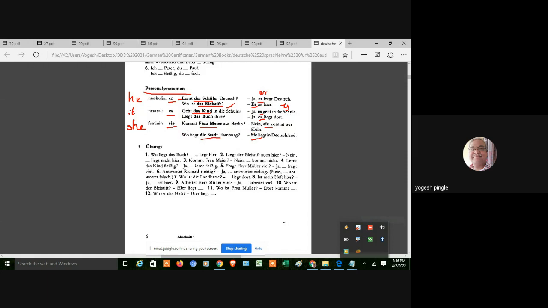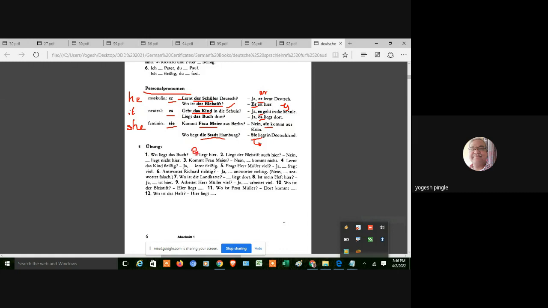Wo ist die Stadt Hamburg? Where is the city Hamburg situated? So your answer is what? Sie liegt in Deutschland. Now this letter S you are going to write, the first one is capital. Why? Because the sentence starts with it. It is not in between, it is starting. That's why it is capital. So don't confuse this. Sie liegt in Deutschland. It is situated in Germany. Right, now if I solve this, it will be like this. Wo liegt das Buch? Where is the book situated?